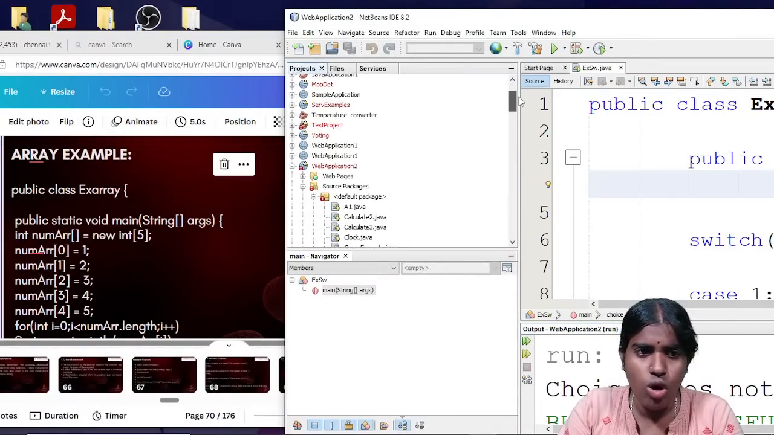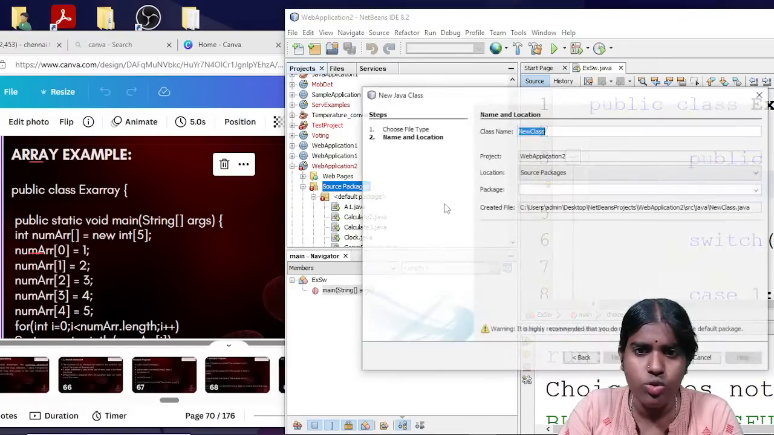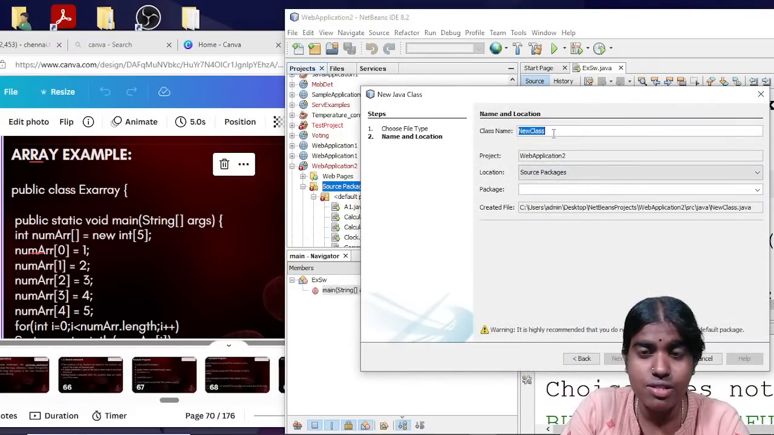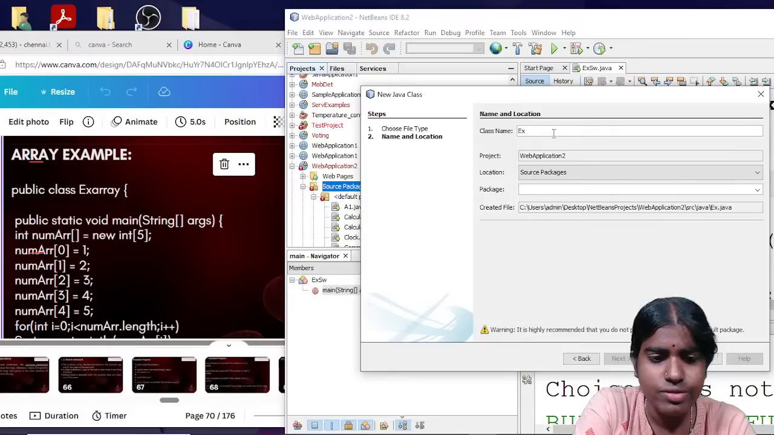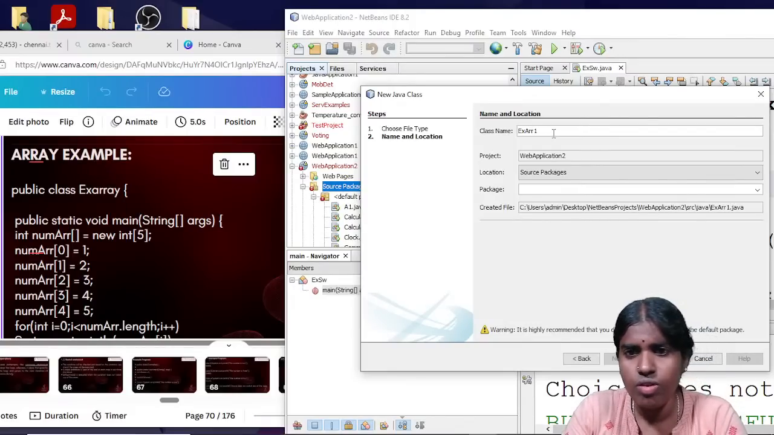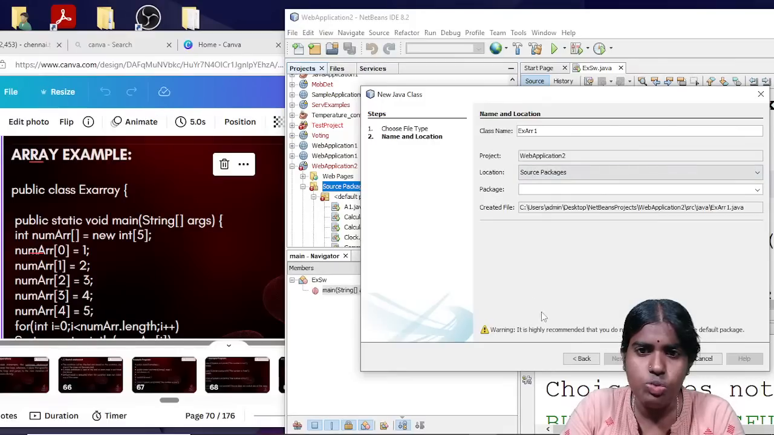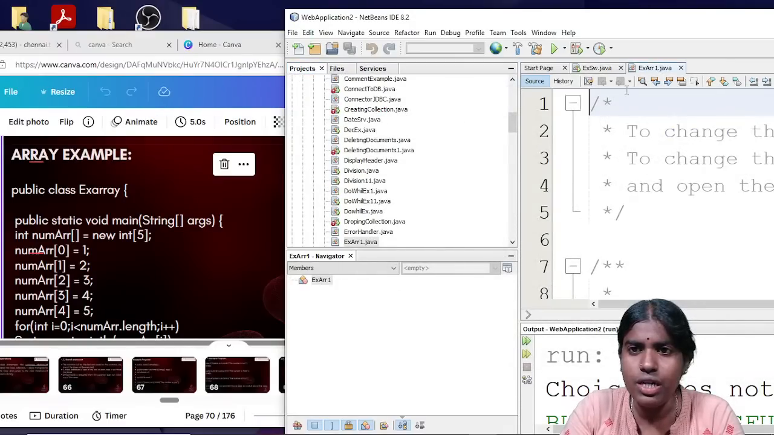So whenever I want to create any array, in the source package, I just right click and create a new Java class. Under the class name, I need to give the corresponding class name and the project it belongs to. For example, under this project I need to create it, and then I click the finish button.